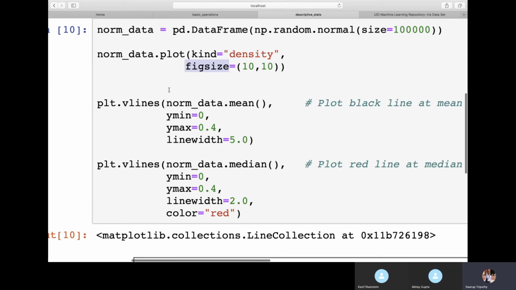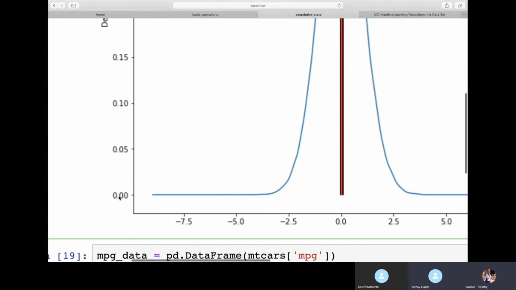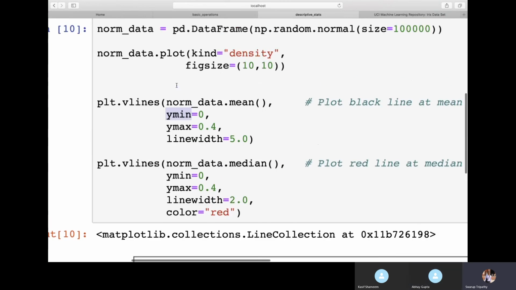So here I have taken the data, and then I'm saying plt.vlines. So I'll be plotting a vertical line; vlines stands for vertical lines. I'll be plotting a vertical line on my mean. So norm_data.mean, wherever the mean is, plot a vertical line on that. And here I'm giving the y values: what is the minimum y value, what is the maximum y value. I looked at the graph and found that the minimum y is 0.00 and the maximum y is 0.40. So I'm giving ymin as 0 and ymax as 0.4.